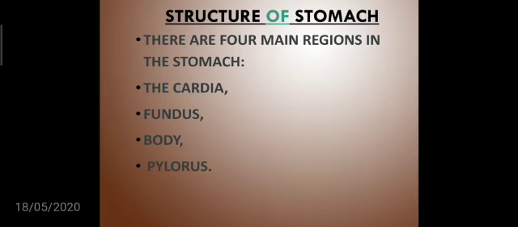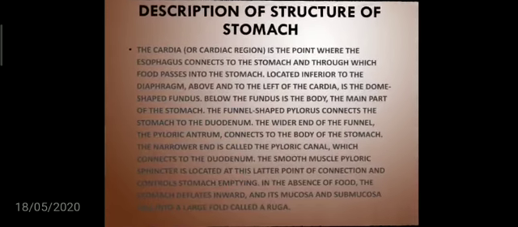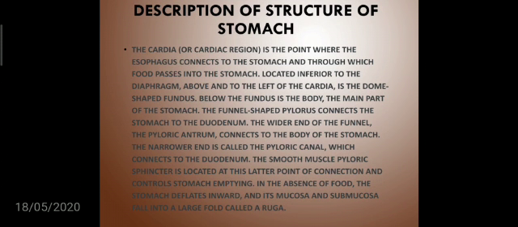Structure of stomach, when we minutely check it, there are four main regions in the stomach. First one cardia, second one fundus, third one body and fourth one pylorus. The cardia is the point where the esophagus connects to the stomach and through which food passes into the stomach. Located inferior to the diaphragm, above and to the left of the cardia is the dome-shaped fundus. Below the fundus is the body, the main part of the stomach. The funnel-shaped pylorus connects the stomach to the duodenum, which is the first part of the small intestine.